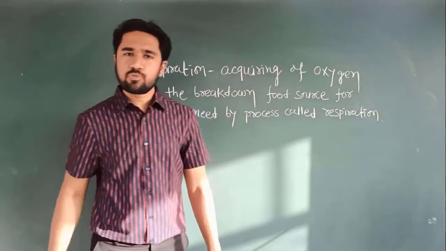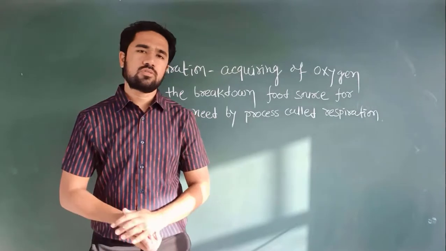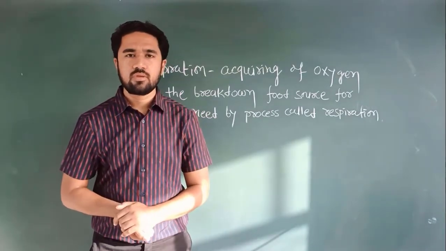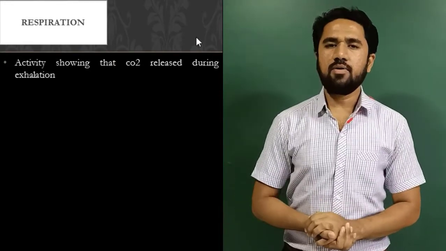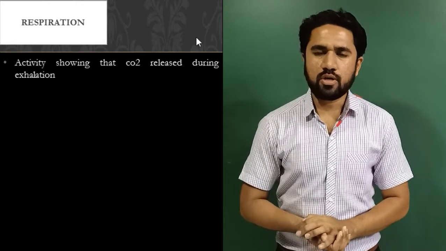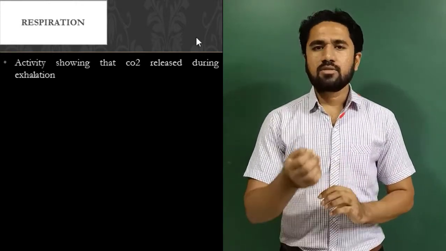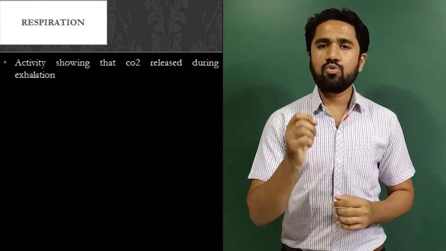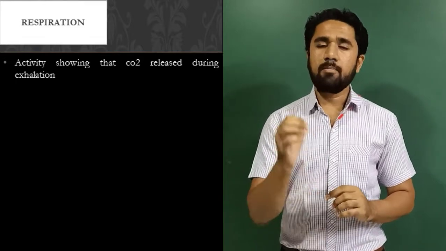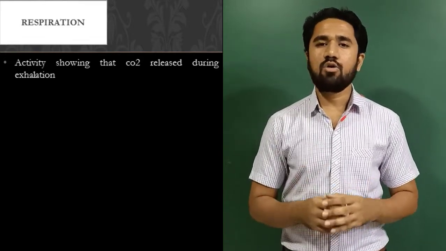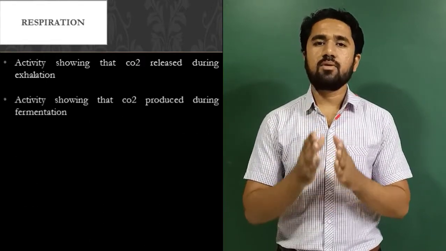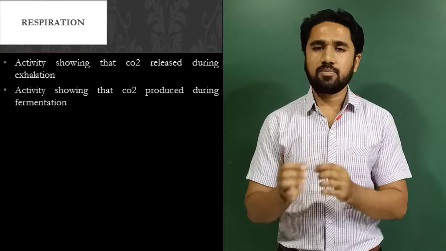So respiration is the process by which we take on oxygen, and that oxygen will be used for the breakdown of food source. In respiration, we will see three activities. The first activity shows that CO2 is released during the process of exhalation. The second activity shows that CO2 is produced during fermentation. And the third activity is about the comparison of breathing rate of man and fish. So these are the three activities we will see in respiration.